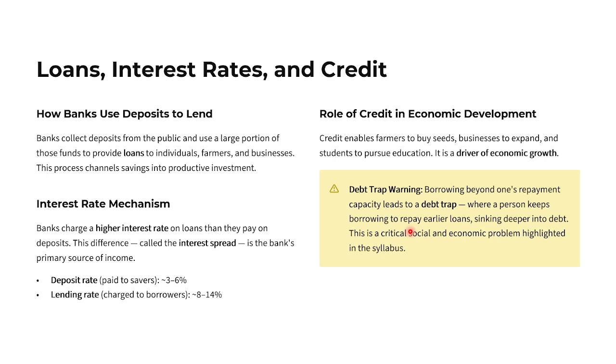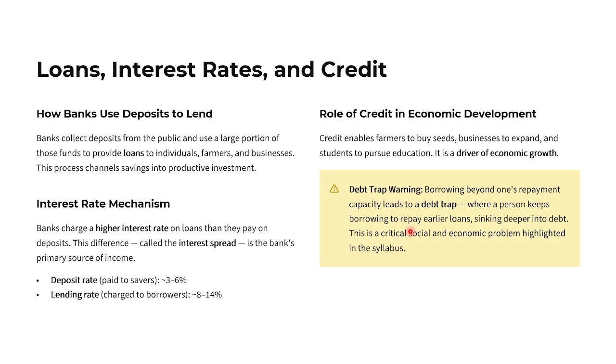So role of credit in economic development. So credit enables the farmers to buy seeds. So through credit, what happens? Farmers can buy the seeds. Business people run their business or expand. The student pursues higher education. So it is a driver of economic growth.